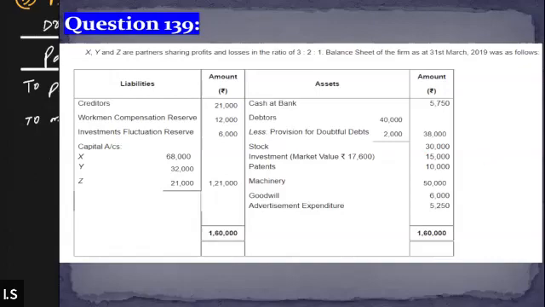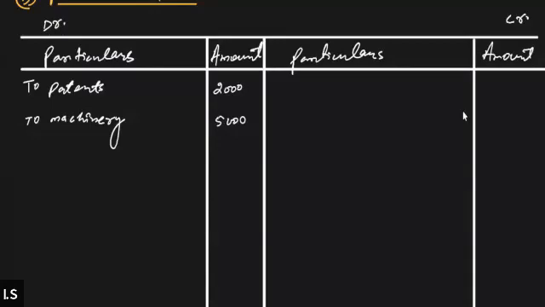So we'll go to the revaluation account, and on the credit side this time we'll write down by investment 2,600. So why 2,600? Because Z is going to pay 17,600 for the investment that is valued at only 15,000. So that means we have a profit of 2,600. Therefore 2,600. All right, I hope this point is clear as well.